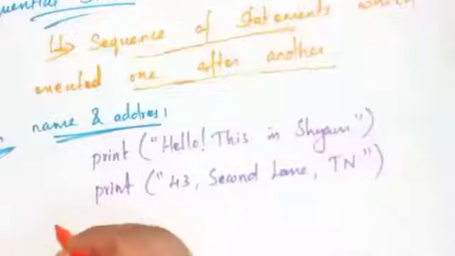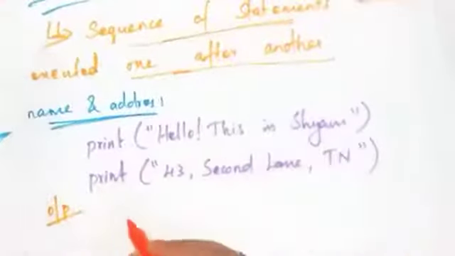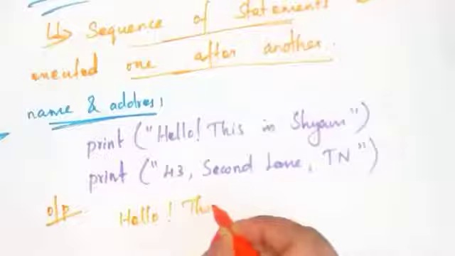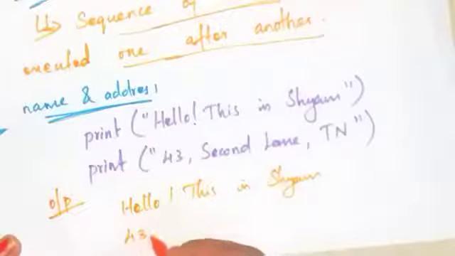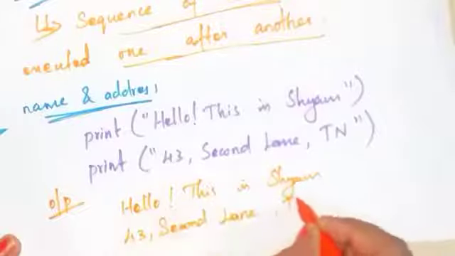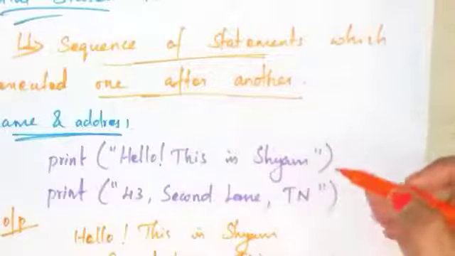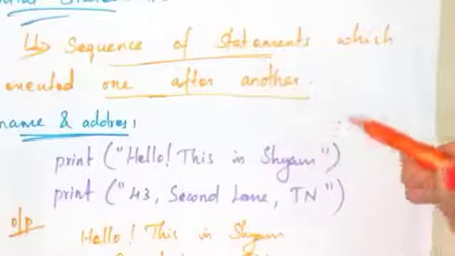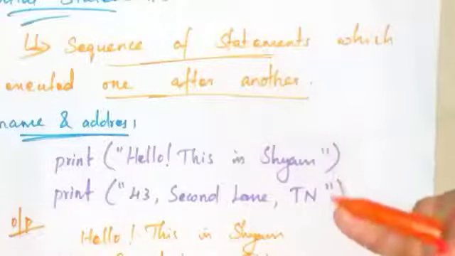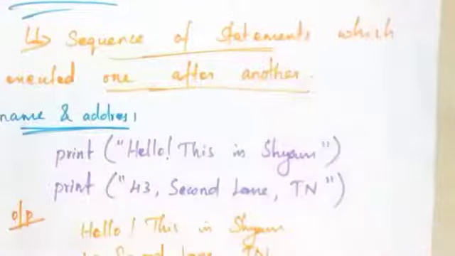Okay, so you will get the output for this code. Hello, this is Shyam, and next address 43 second land TN. This is the output for this code. So sequential statements are executed one after another. Okay, first you have to execute the first statement and next the second statement, next third, fourth, fifth, sixth. Okay, you have to execute in the sequential order. Okay, so this is about sequential statements.